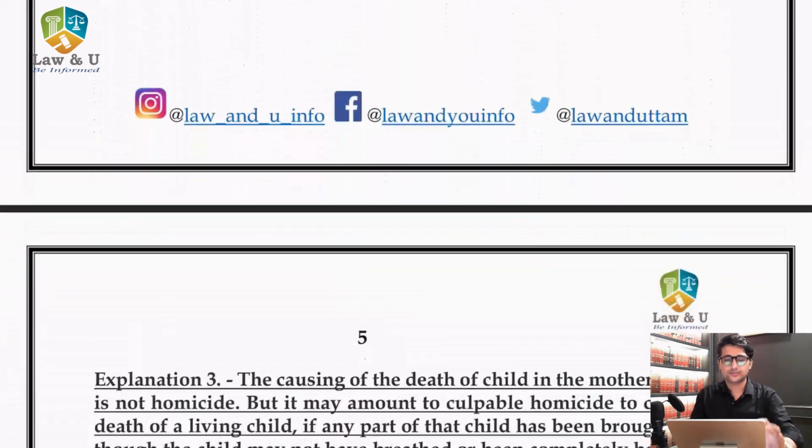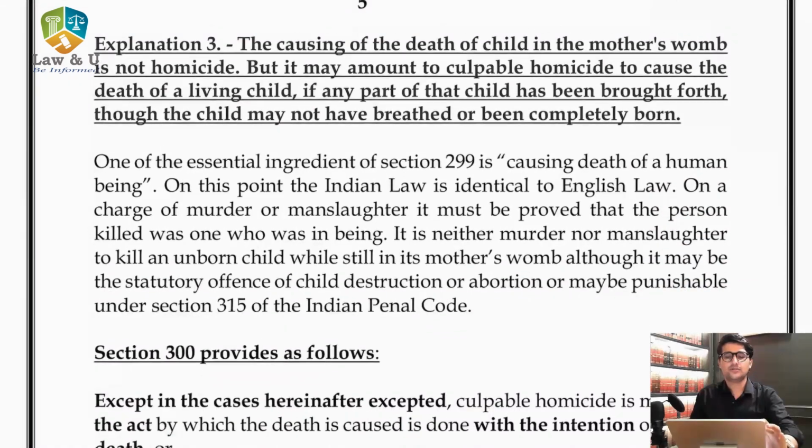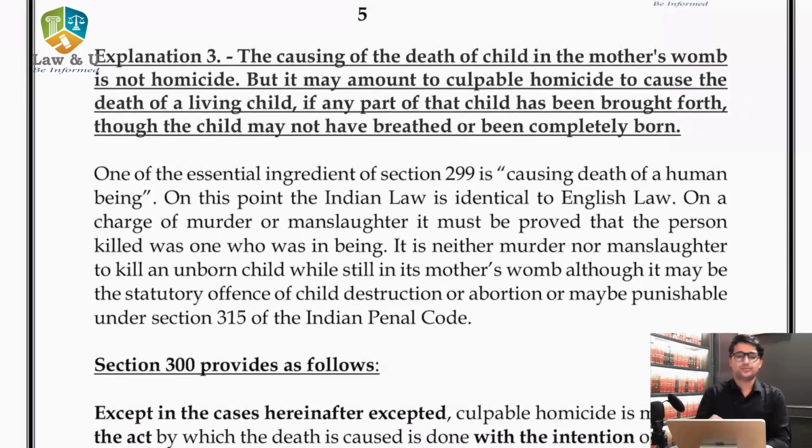Now if we go further, third explanation, causing of death of child in mother's womb. Now explanation 3 talks about death of a child in mother's womb. Explanation 3 straight away says that causing of death of a child in mother's womb is not homicide, but it may amount to culpable homicide to cause the death of a living child if any part of the child has been brought forth, though the child may not have breathed or been completely born.